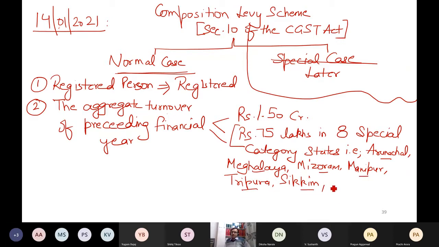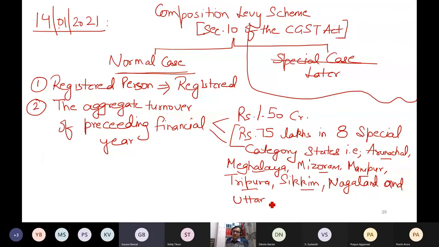Any other example of a northeastern state? Assam will not be there in this case. Nagaland. And one hilly state of North India, Uttarakhand. Sir, Jammu and Kashmir.